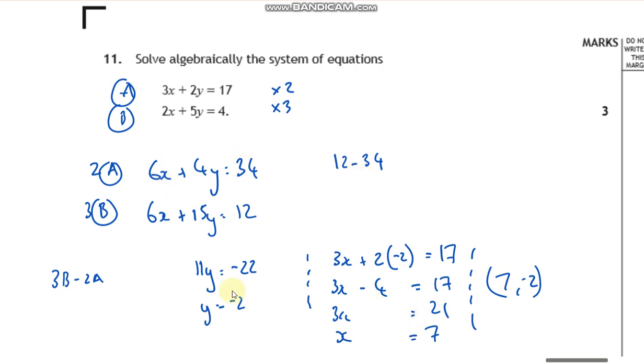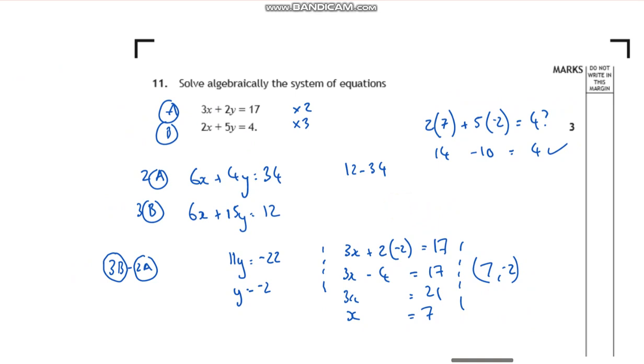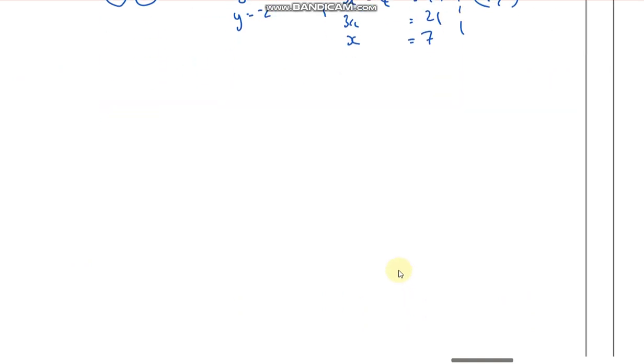Sometimes you'll end up with fractions, but they should be quite nice fractions. If you're getting some weird numbers, double check. And actually, you can double check again, because once you get these two numbers, sub them back in. So if I say 2x, where x is 7 and y is negative 2, that should hopefully come out as 4. So 14 take away 10 is 4. Tick. That should work for both your equations. So actually a good question, because you can double check you've done it right. You're getting a mark for this bit, then a mark for y and a mark for x as well.